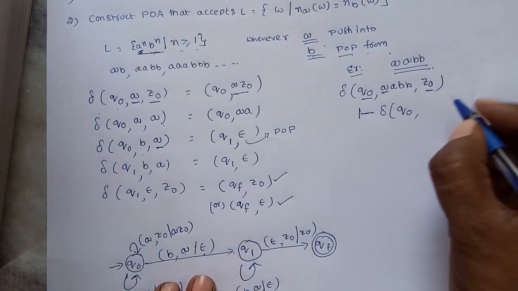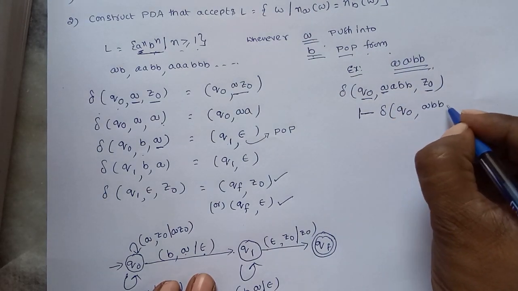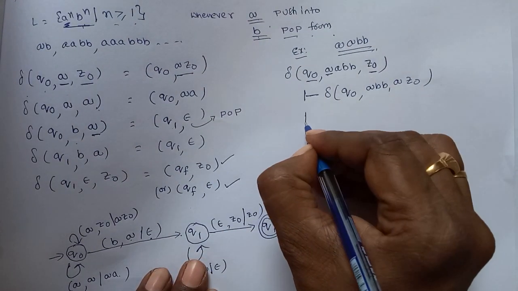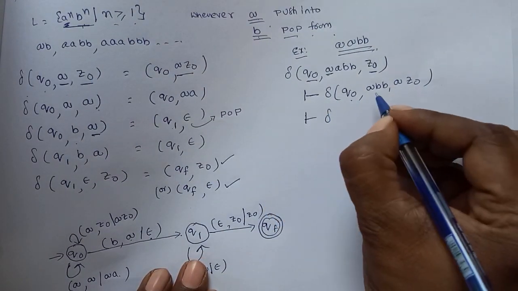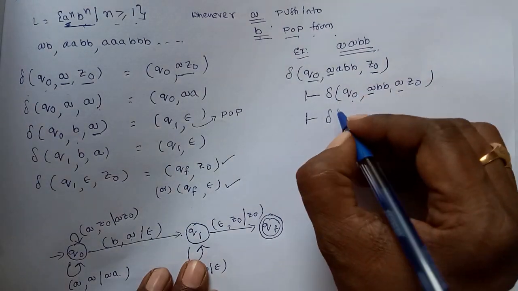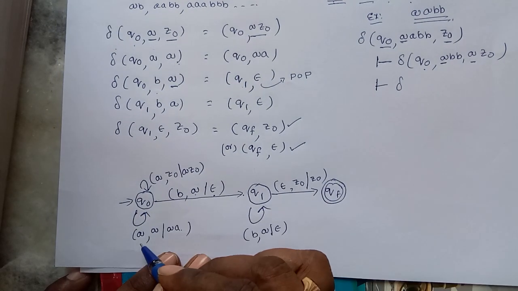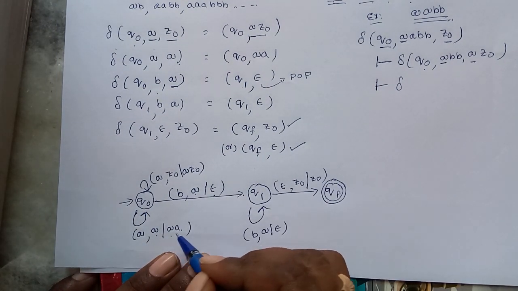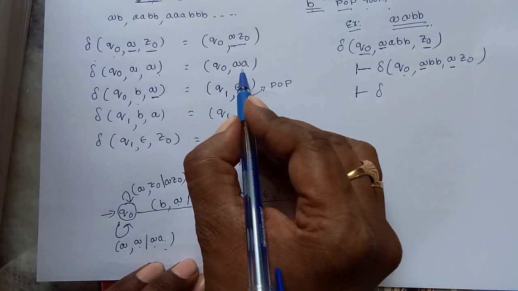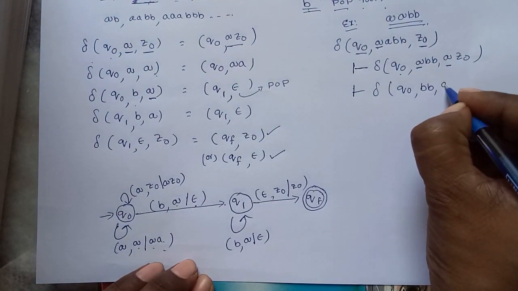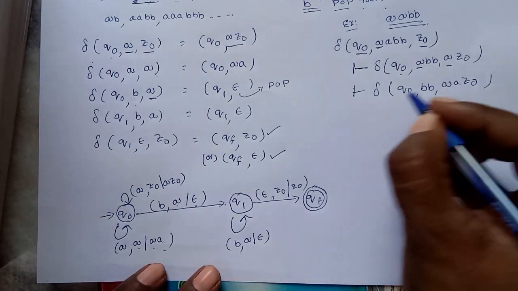Whenever A occurs, push into the stack: A, BB, A, Z0. Next one, Q0 on input A and top of the stack is again A. Then it performs push operation. Delta Q0 BB AA Z0.